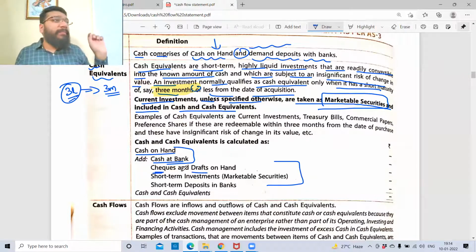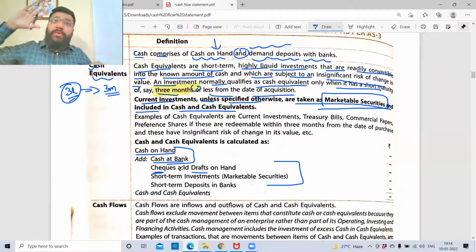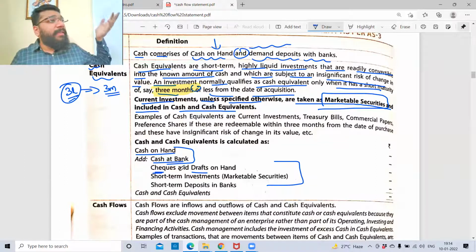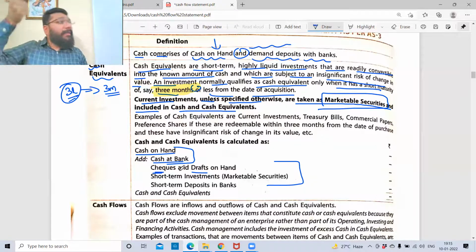Draft, demand draft, DD. Have you heard of this DD? In recent times, the importance of DD has come down. In those days, before we had net banking, DD was very much prevalent. For example, when I did my CA in 2010, if I had to make a payment to the ICAI, I had to go to the bank, prepare a DD and send it. Now we have online portals, net banking, GPay and all. So now the things are different. But in those days, we used to use DD a lot.